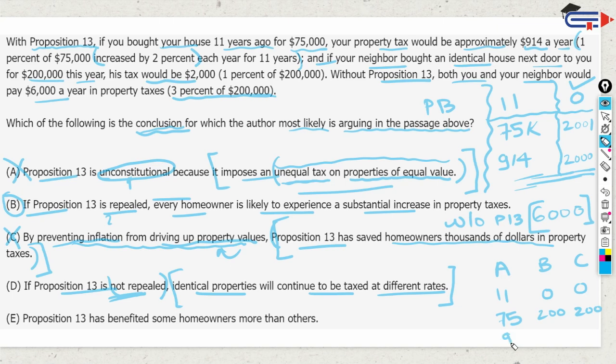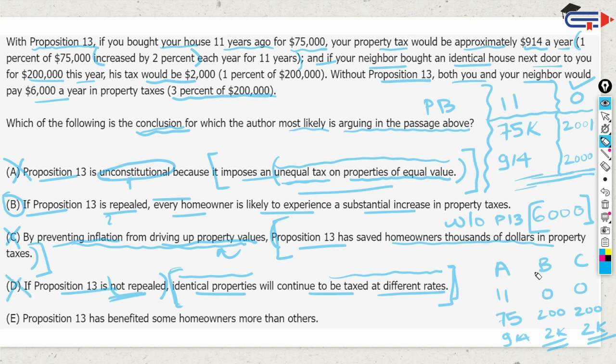Here 914 tax, here 2000 tax. The third and the second are identical, and they are not taxed differently. So this answer choice makes sense only in the scenario given, not in all scenarios. So we can't really conclude that, so this is out.